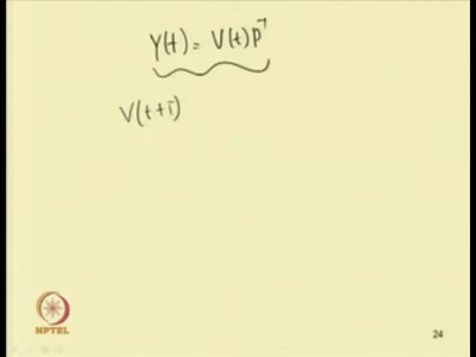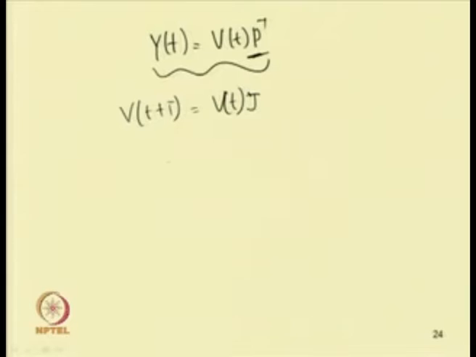Now we can use a transform. Using a transform y(t) equal to V(t) into P inverse, we can find a P for which we can have this V(t + T) equal to V(t). So, always we can choose a matrix P such that we can find this V(t + T) equal to V(t) into J.